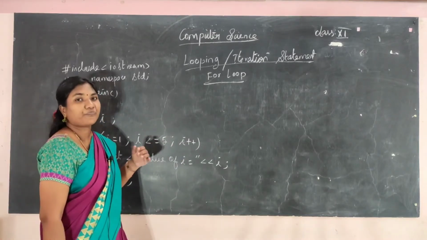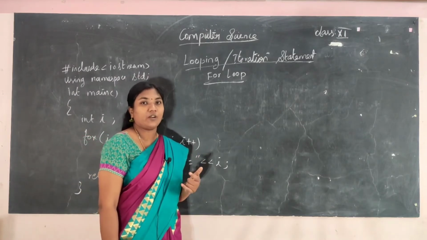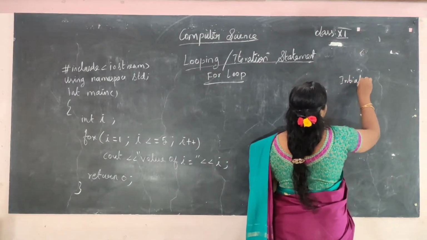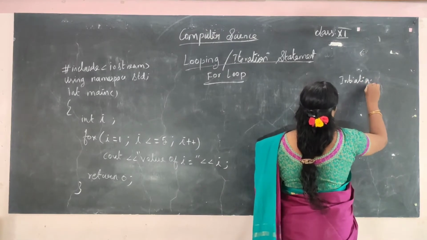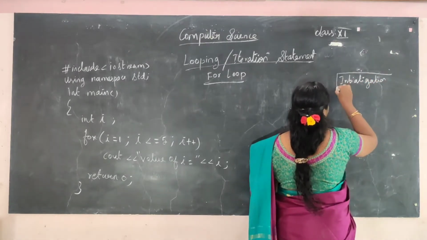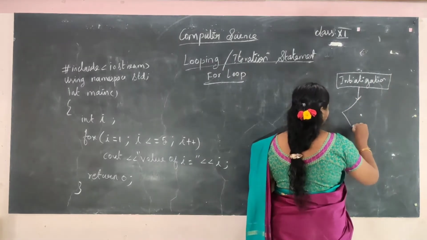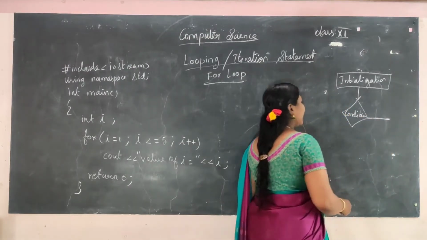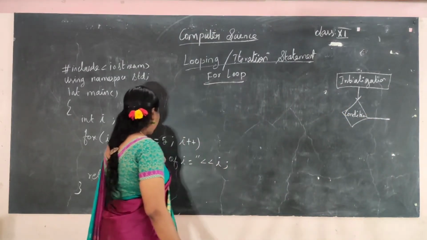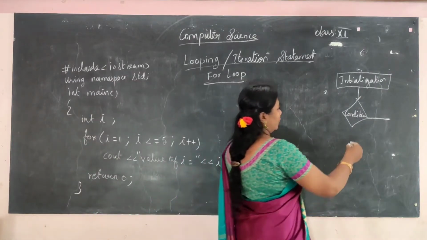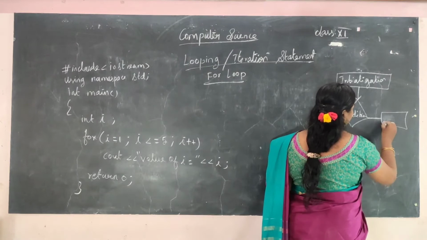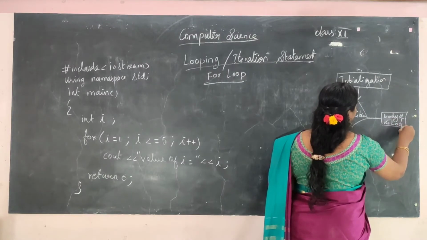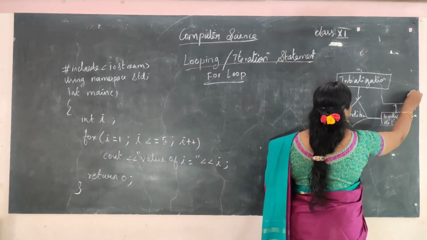Okay, so how will the for loop be executed? First step is initialization. Next it will check the condition, and if the condition is true, it will execute the body of the loop, and then it will move to the update expression.